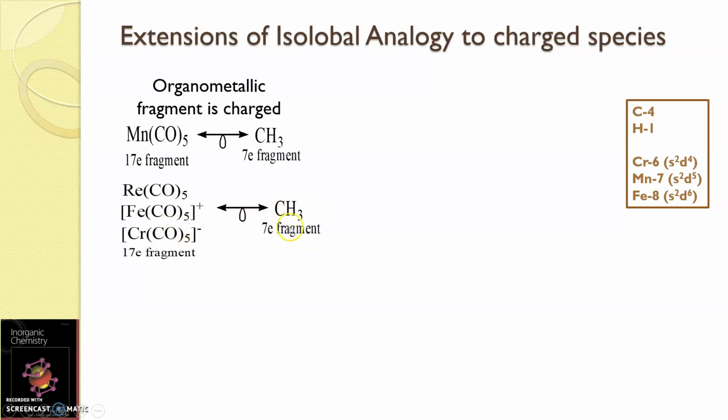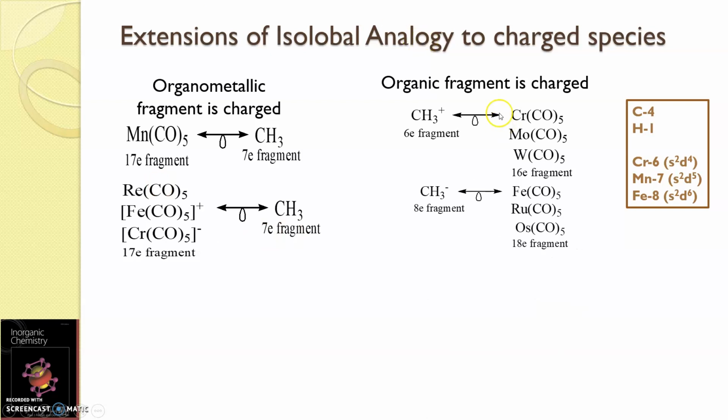Second one, how many vertices are lost on both the sides? The number of vertices lost on both the sides should be the same. So that is why, these are one corner less from tetrahedron, and all these are one corner less in octahedron. So that is why these two sets of species are isolobal.